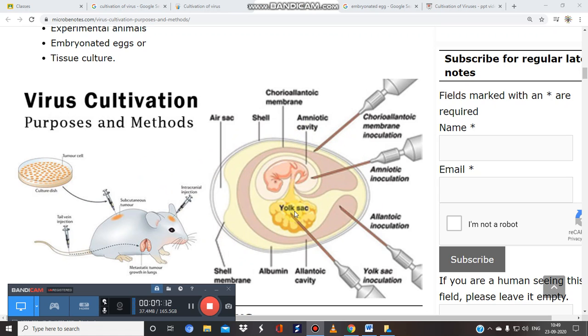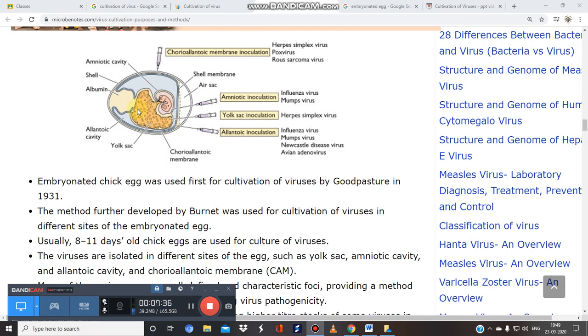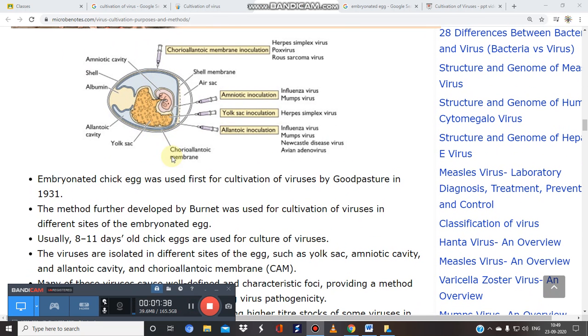It consists of this yolk sac, the main component, and this is the amniotic cavity, and this one is also the amniotic cavity. Okay, and the upper layer, this is the shell, this is the sac, and this is the albumin portion. So this is a very simple structure of the embryonated egg. As you can see in this image, this image represents the sites for various viruses.